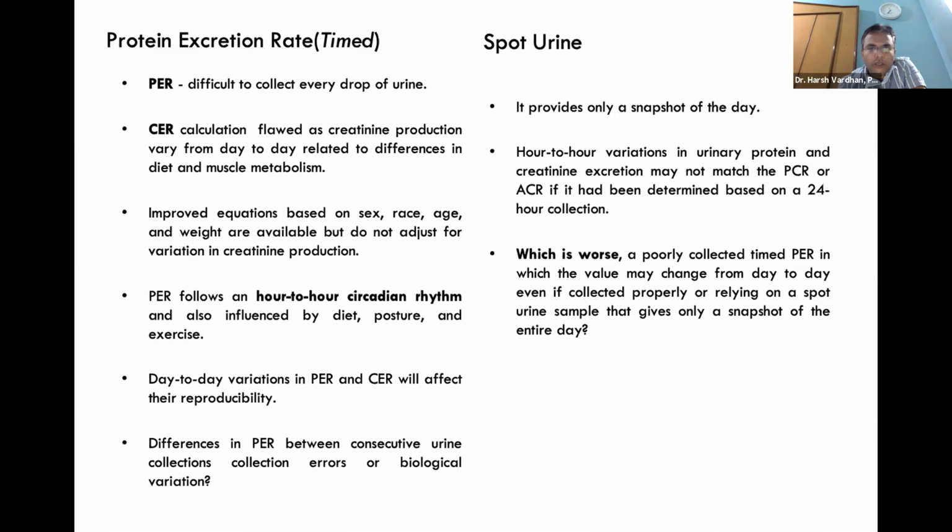When we think about spot urine, it is good because it is an easy way of doing it, but it only provides a snapshot of the day. There is an hour-to-hour variation in urine protein and creatinine excretion, and they may not match the PCR or ACR if it had been determined based on a 24 hours collection. So which is worse: a poorly collected timed PER, in which the value may change from day to day even if collected properly, or relying on a spot urine sample that gives only a snapshot of the day? So there remains a controversy.